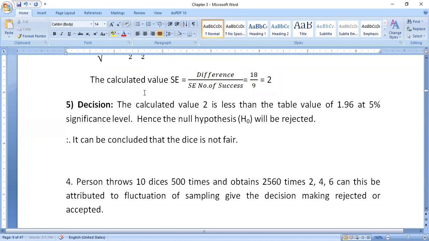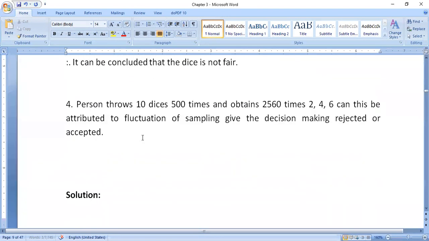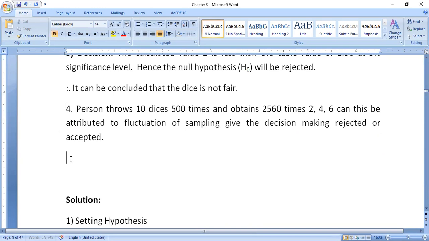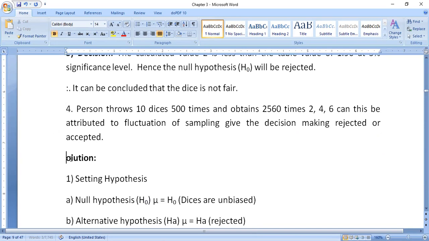Then one more problem on dice. Observe the question carefully. This is a very important question. These types of questions may confuse you in the examination. A person throws 10 dice 500 times and obtains 2560 times 2, 4, 6.